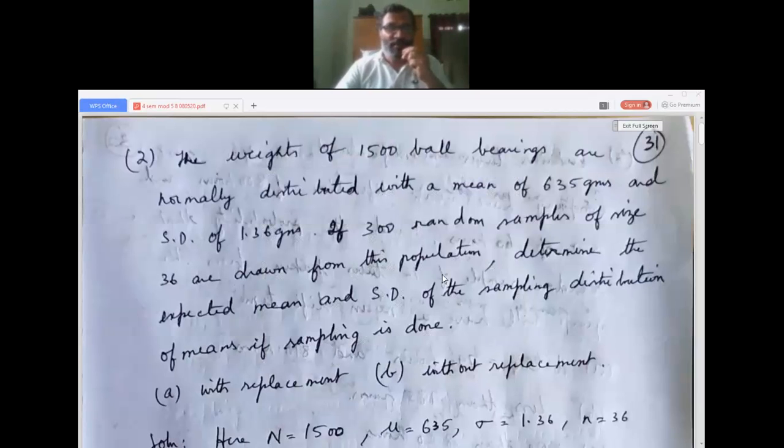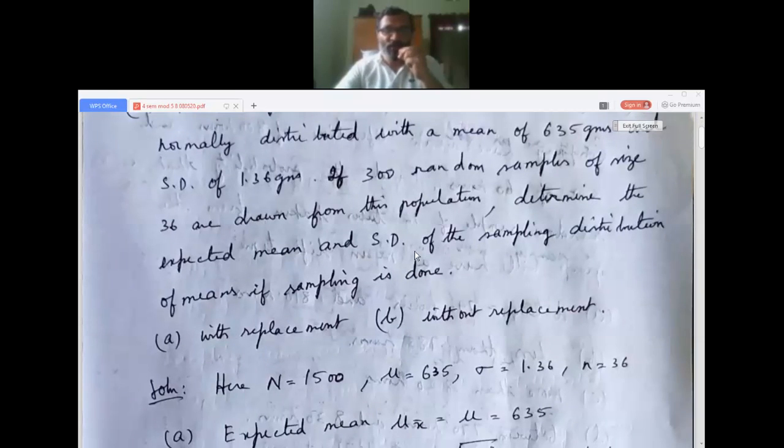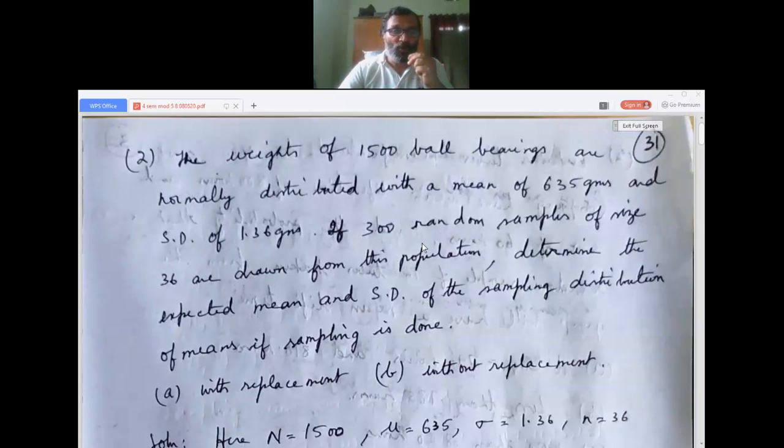Good morning. Now, the weights of 1500 ball bearings are normally distributed with a mean of 635 grams and standard deviation of 1.36 grams. This is the question. We are going to continue the problems from yesterday. I think we were solving problems in sampling theory. This is also an old question paper problem. I am solving one by one according to the topics, so that it will be easy for you.